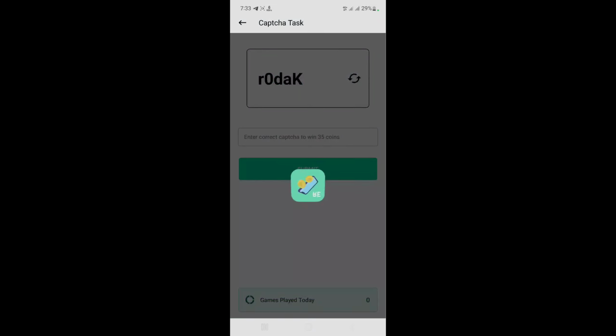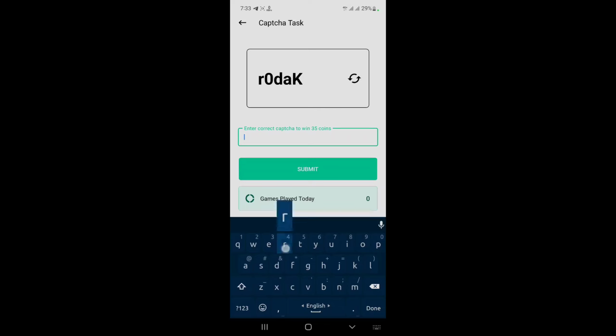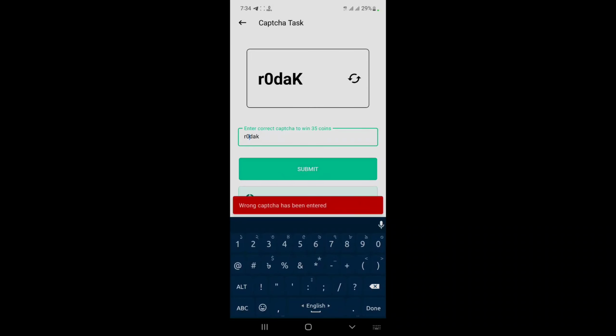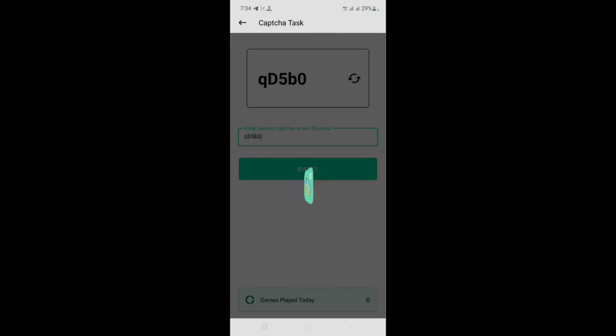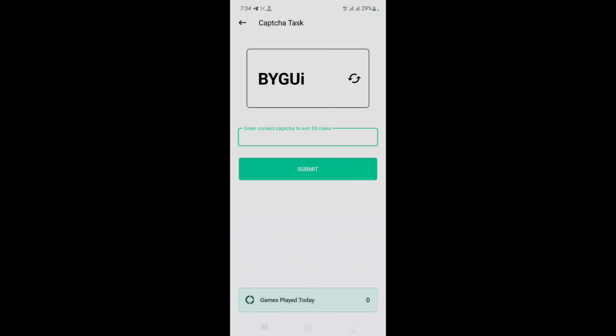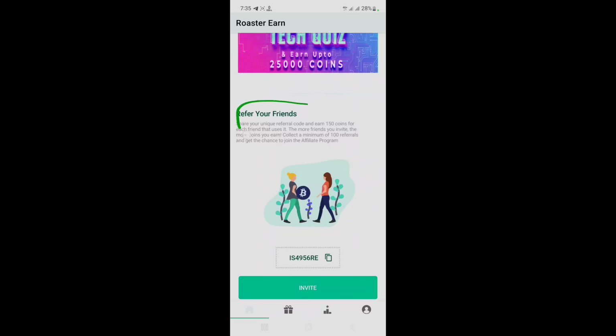Okay, I just click captcha task, captcha complete and earning unlimited. Okay, captcha is a problem. I just click the refresh button. Okay, I click the refresh button and enter the correct captcha, and I just click now. Okay, 35 coins earning, unlimited coins earning available now.